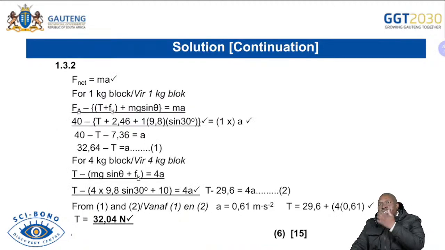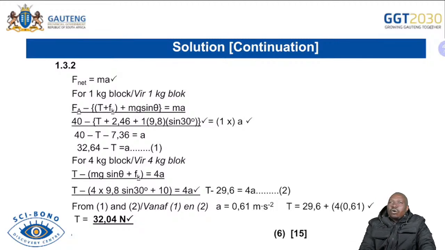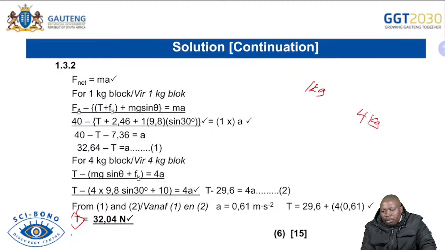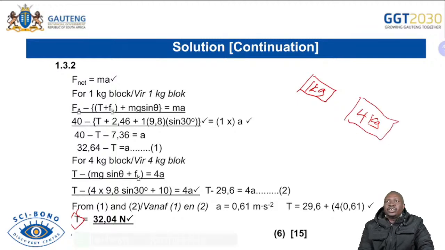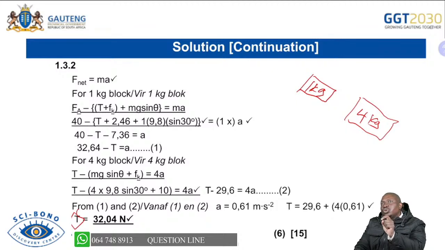Now, remember the last question that we talked about. We said now we're going to calculate the tension on both the 1 kg block and the 4 kg block as they were moving in that order. So now you will apply Newton's second law on the first block, which is the 1 kg, and you apply it on the 4 kg. So it's important that even if we didn't ask you to write down the free body or force diagram, you have to identify the forces in all of them so that you are able to utilize them. Now we'll start with the 4 kg one.